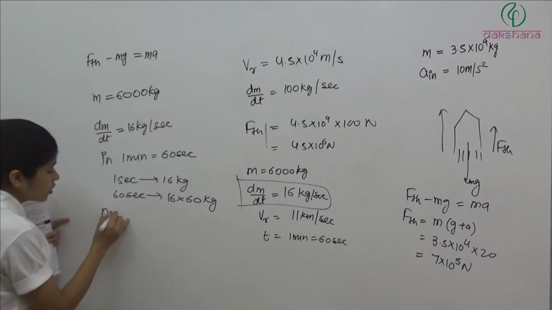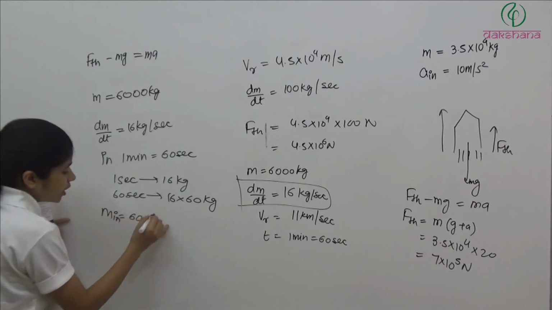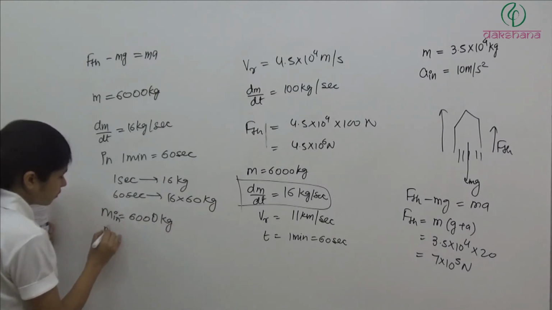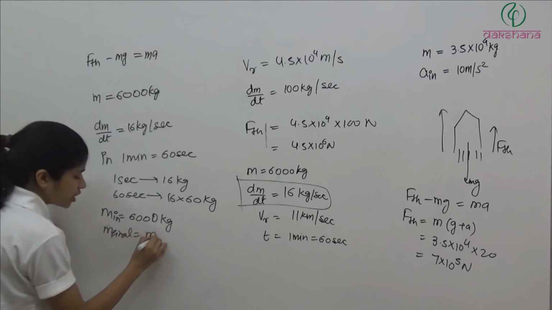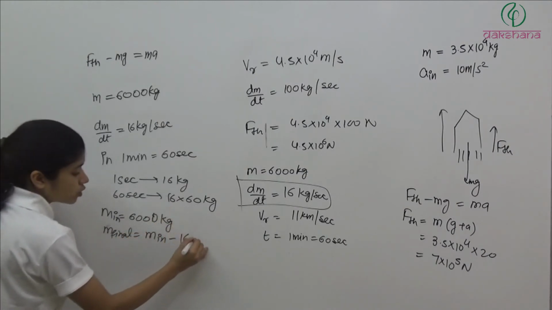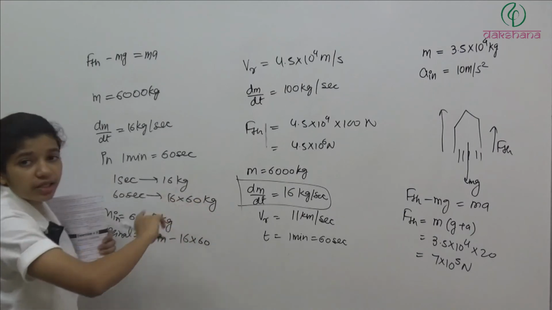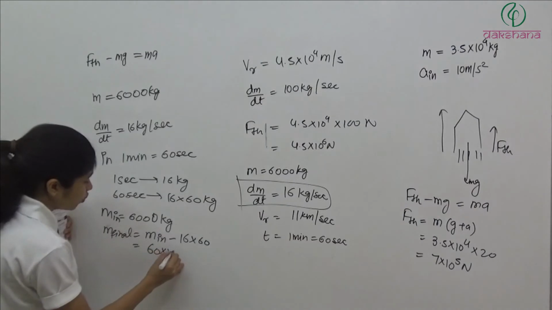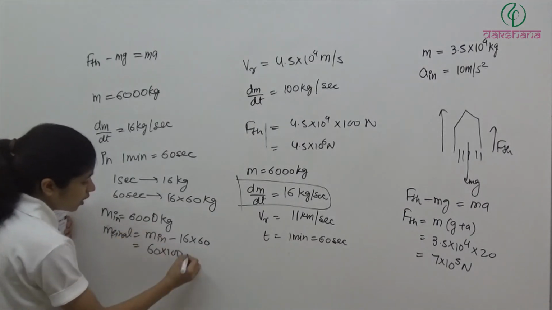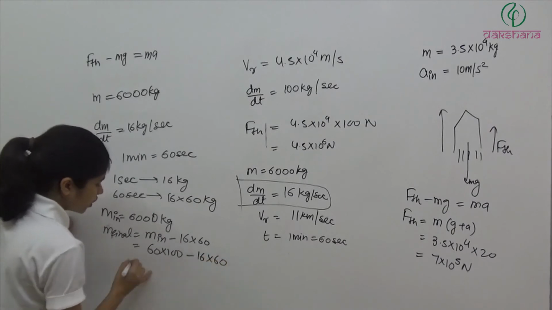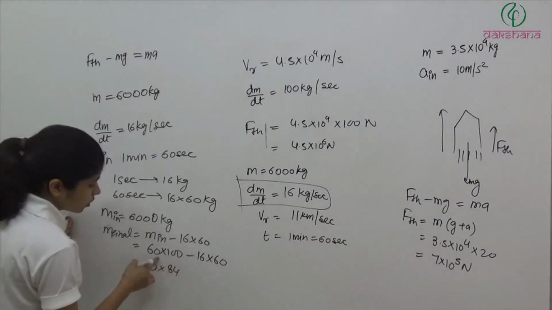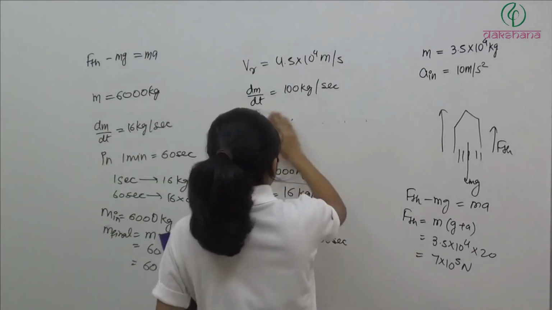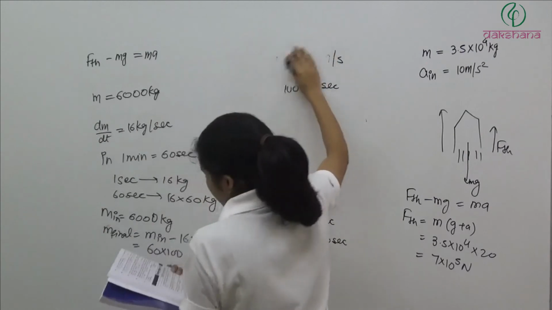So initial mass was 6000 kg. Final mass m final will be equal to m initial minus 16 into 60. In 1 minute this much mass is out of the system now. So initial mass is 60, I can write it 60 into 100, right? 60 into 100 minus 16 into 60. So it will be 60 into 84. 60 common, so it is 60 into 84. Now after 1 minute, this is the final mass.